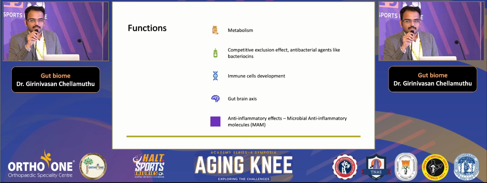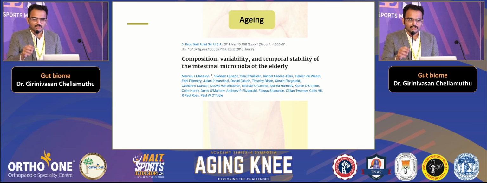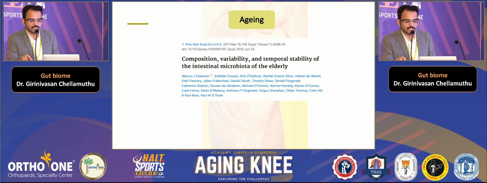And there is something called the gut-brain axis, where the microbiota help in maintaining GIT functions like peristalsis. But the recent topic of interest is their anti-inflammatory effects through microbial anti-inflammatory molecules, or MAMs. This effect is responsible for most of the reduction in systemic inflammation by the gut microbiota. So let us see one by one how the gut microbiota influences aging, eventually leading to OA and other inflammatory or degenerative changes in the body.